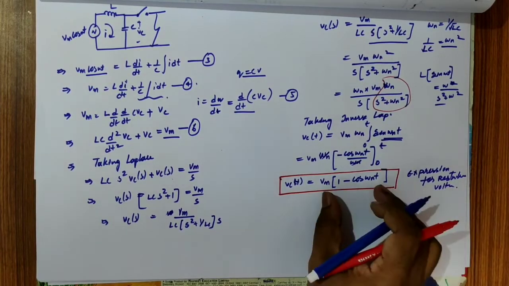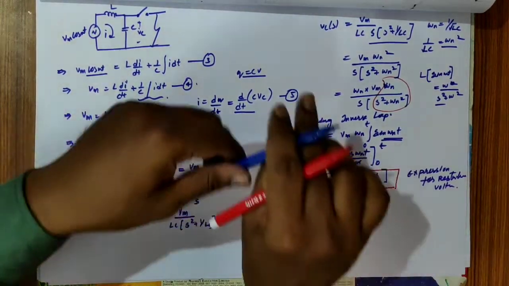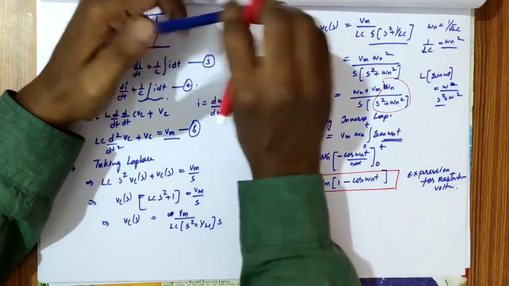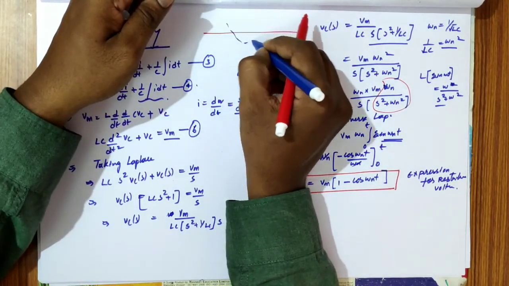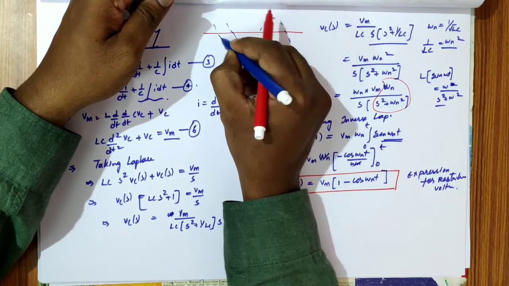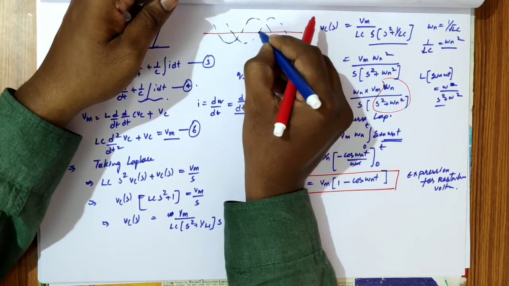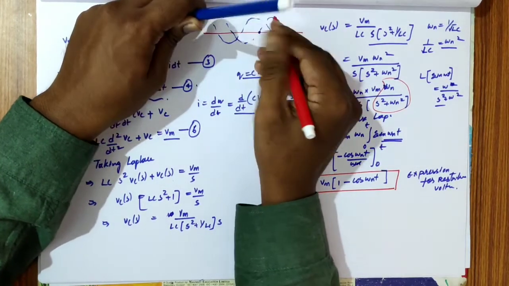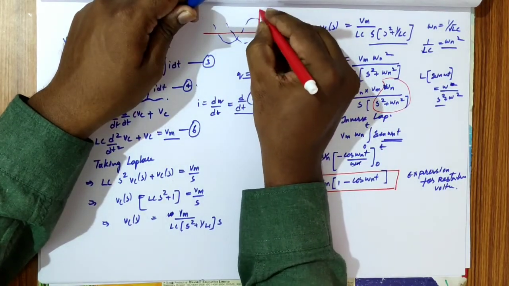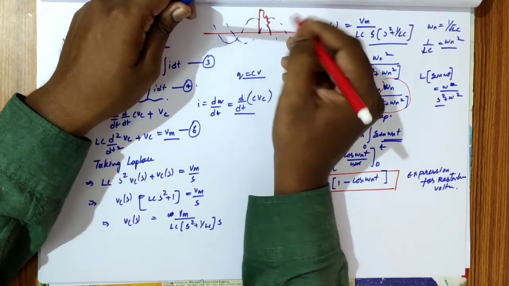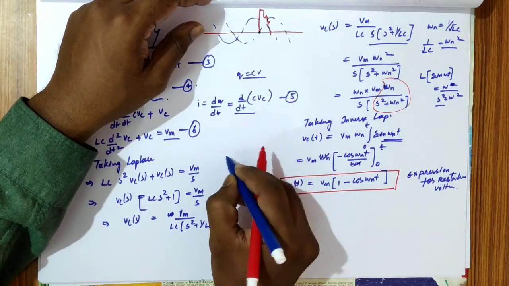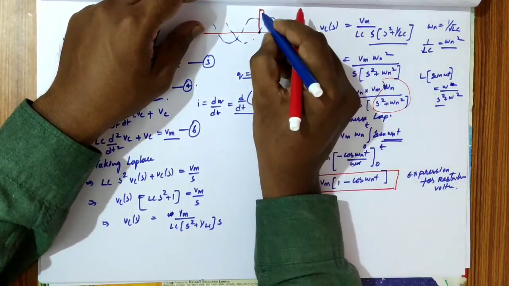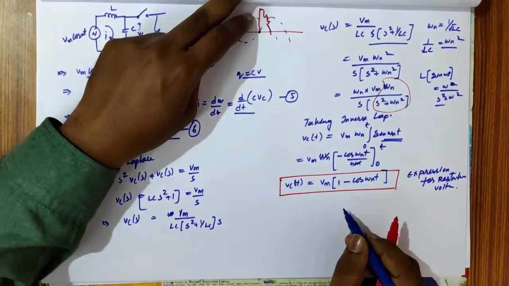Now for this expression, this is the wave, right? For this wave we observe one thing.